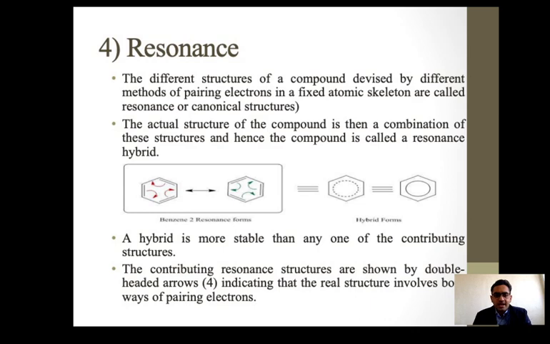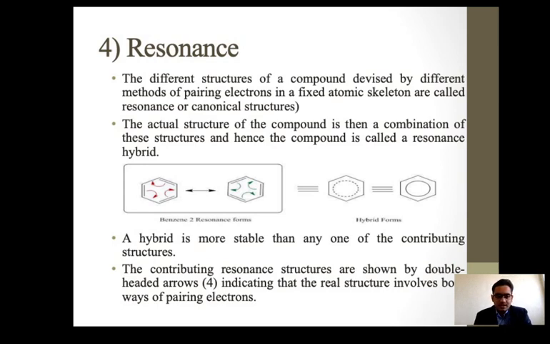The actual structure of the compound is then a combination of these structures. Here is the benzene ring, and the pi electrons of the benzene are continuously delocalized in between. We get these two resonance structures, the resonance hybrid.